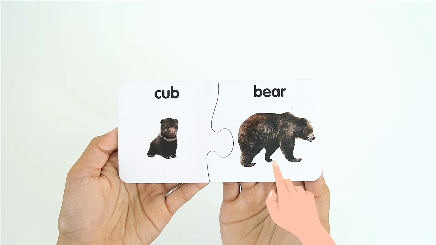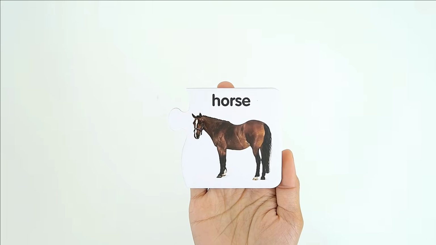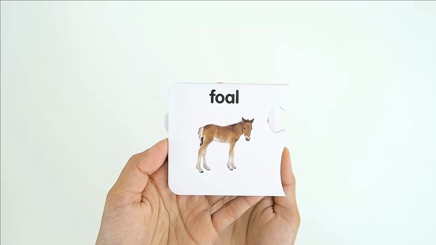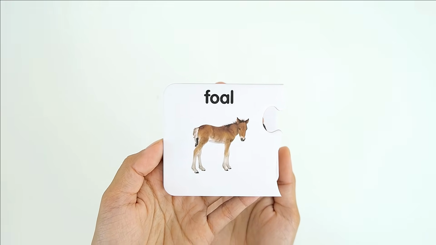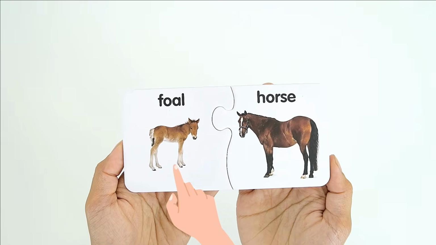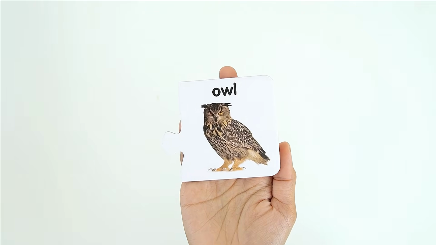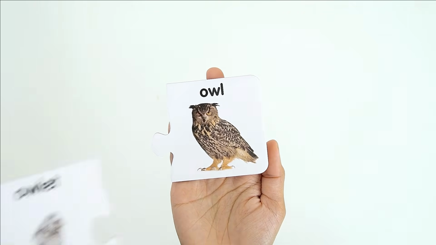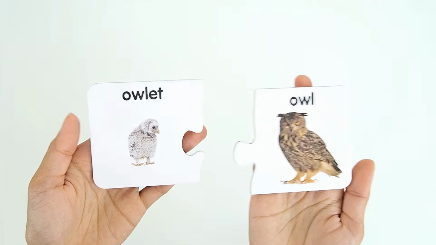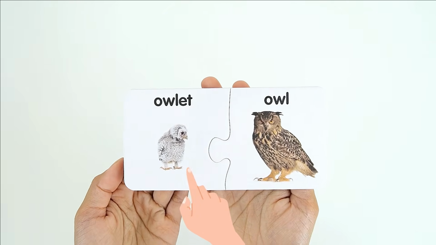Cub. Bear. Horse. A baby horse is called a foal. Foal. Horse. Owl. A baby owl is called an owlet. Owlet. Owl.